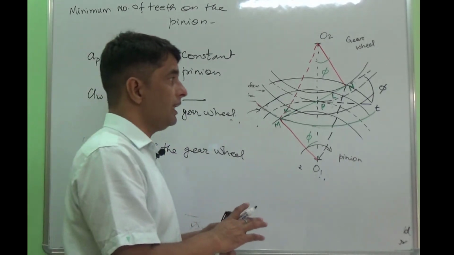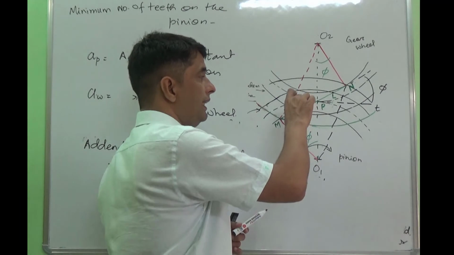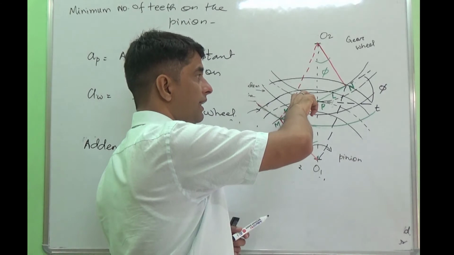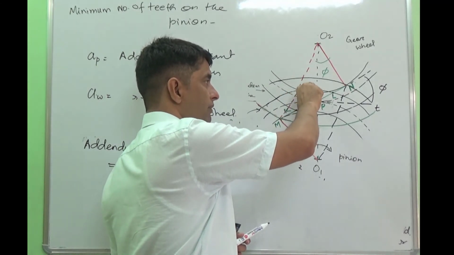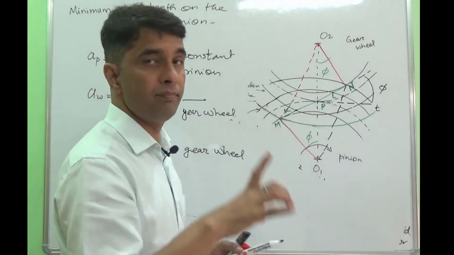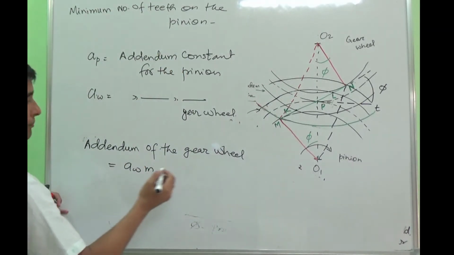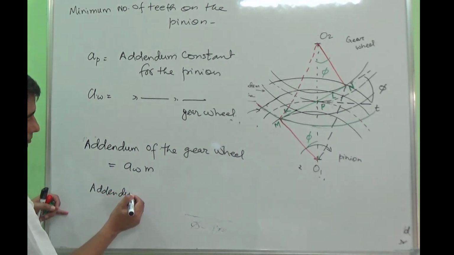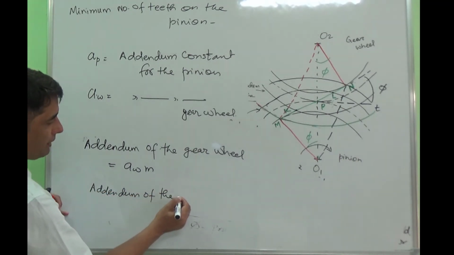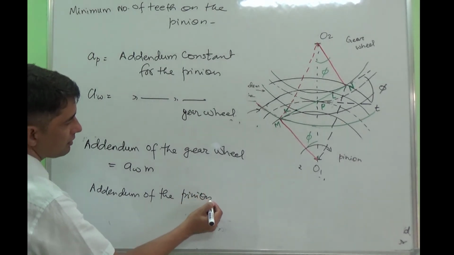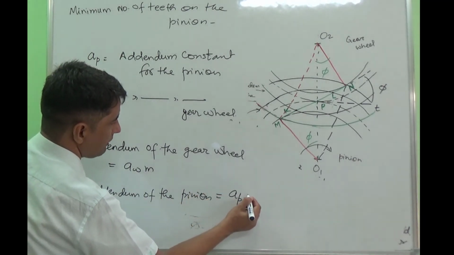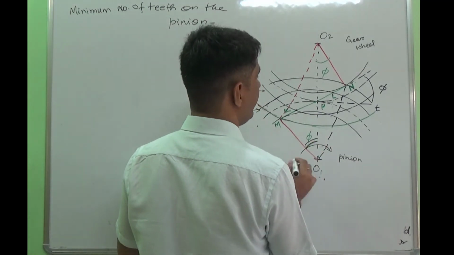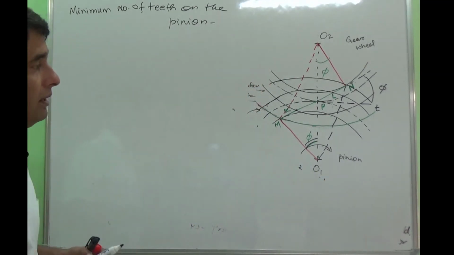And we have discussed addendum stands for the radial depth between the pitch circle radius and the addendum circle radius. So that radial depth is known as addendum. So that is the addendum of the gear wheel, and then we can write the addendum of the pinion. So that becomes AP multiplied by m.